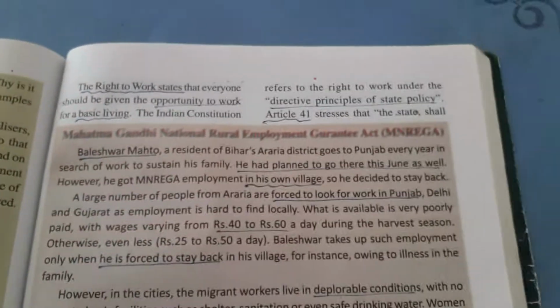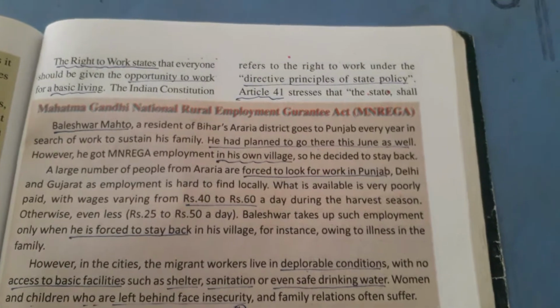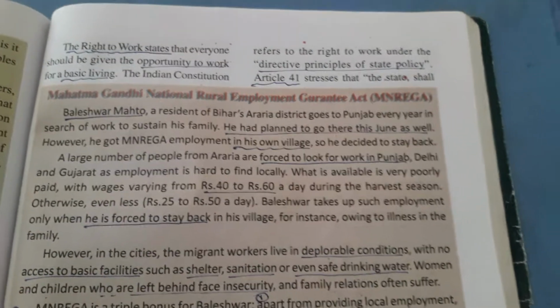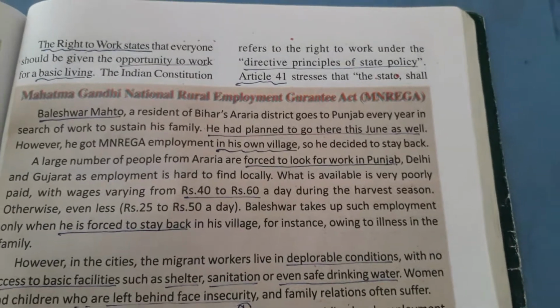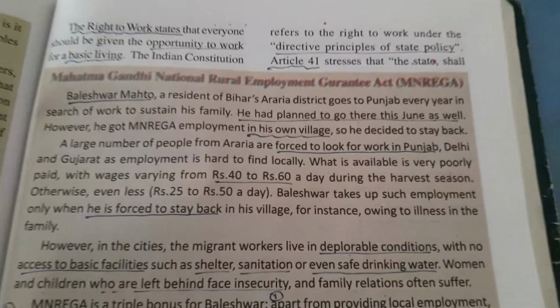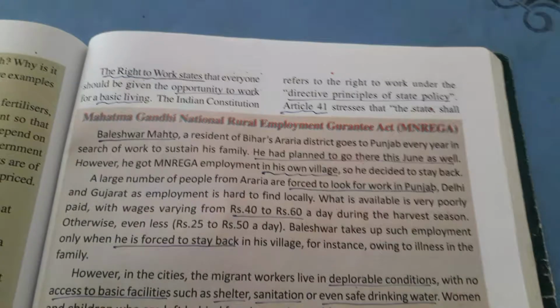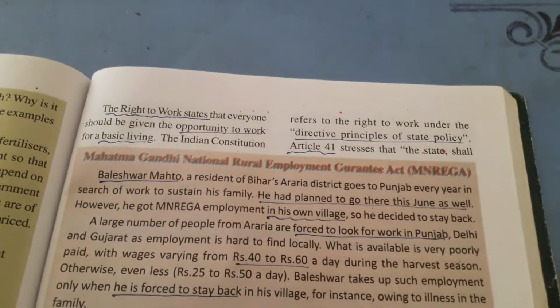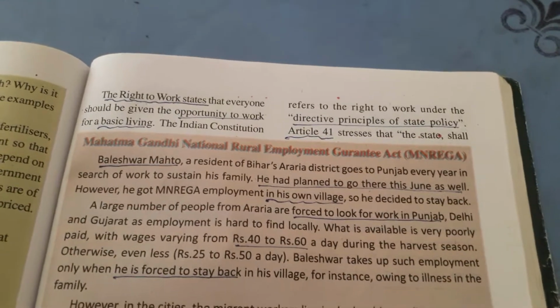A large number of people from Araria are forced to look for work in Punjab, Delhi and Gujarat, as employment is hard to find locally. So these people migrate to different places like Punjab, Delhi and Gujarat in search of work.